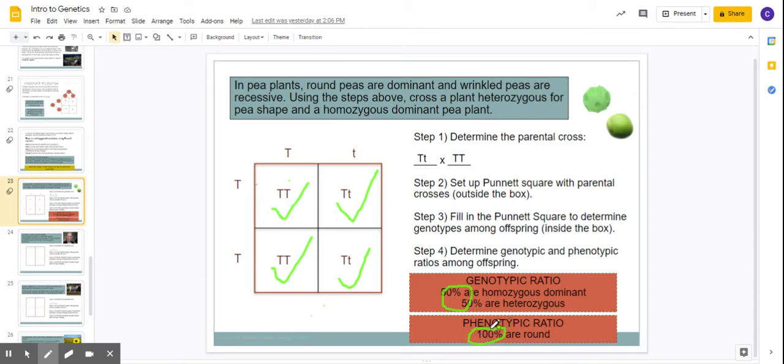And there's the 100%. So again, genotype's looking at the actual letters. Phenotype is looking at what does it look like. Oh, I said tall, right, and they were doing seed color. I'm sorry, but it had T's. It should be for tall. All right, next one.